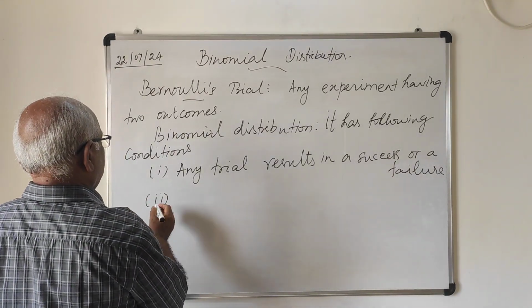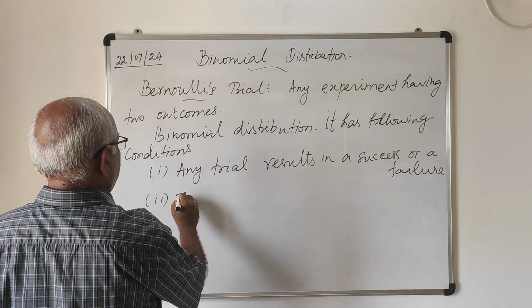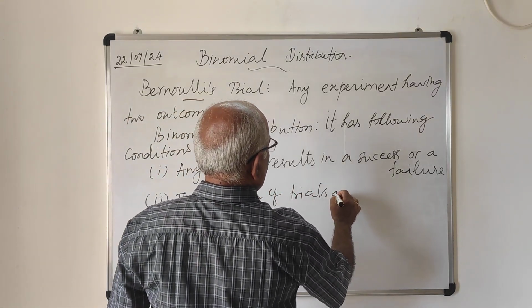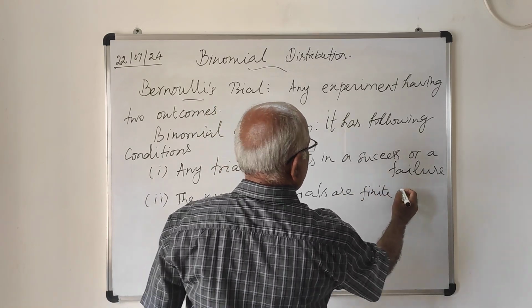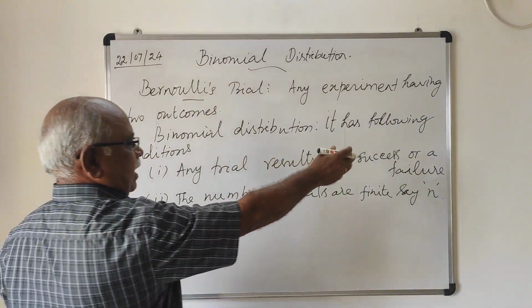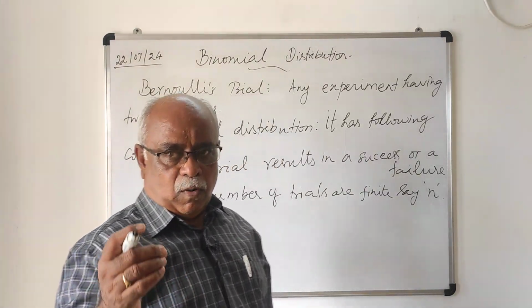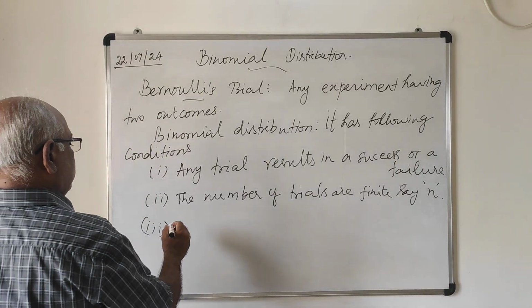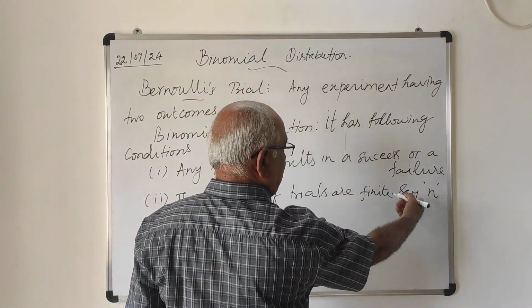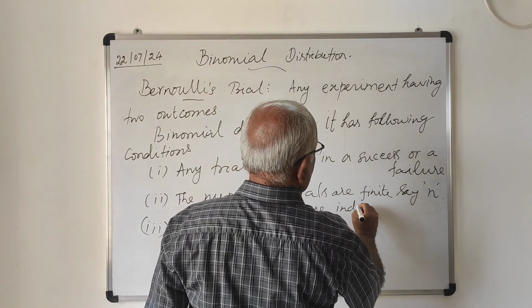Then the number of trials are finite, say n trials, and the trials are independent also. Finite and independent trials.